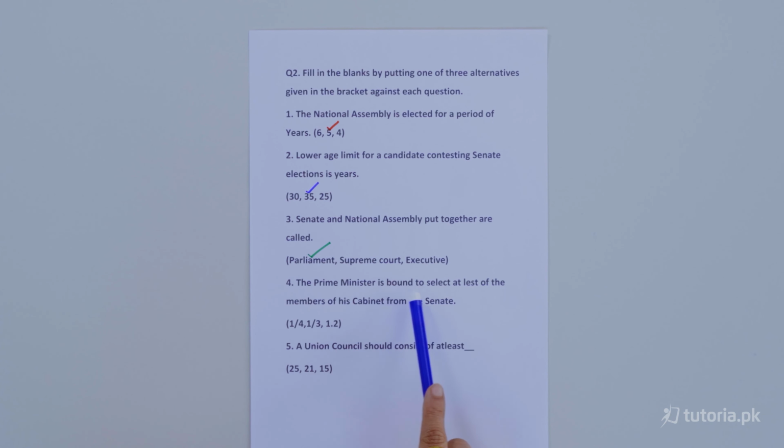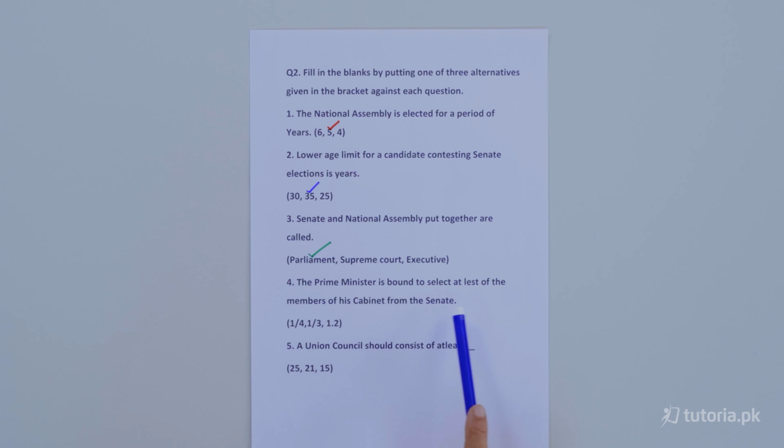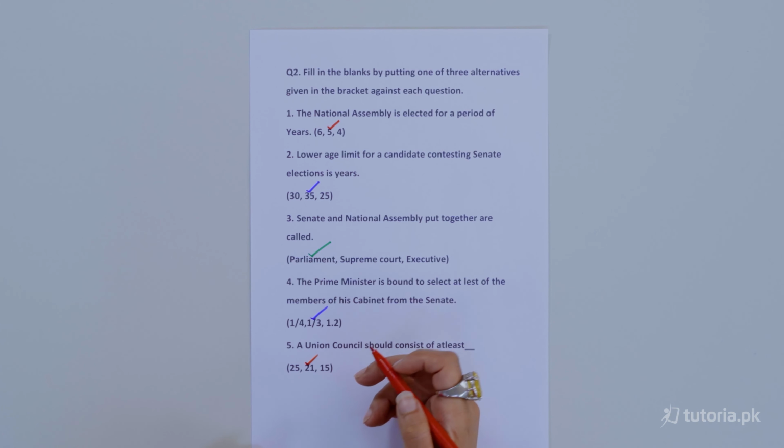Number 4. The Prime Minister is bound to select at least dash of the members of his cabinet from the Senate. 1/4, 1/3 or 1/2. So the correct answer is 1/3. Number 5. A union council should consist of at least dash. The correct answer is 21. So students, इस तरह आपके choose the correct answers ख़त्म होता है. Now let's move towards the true and false option.